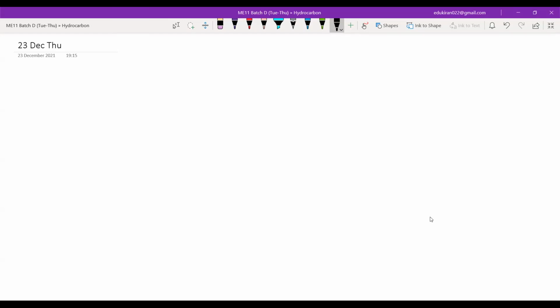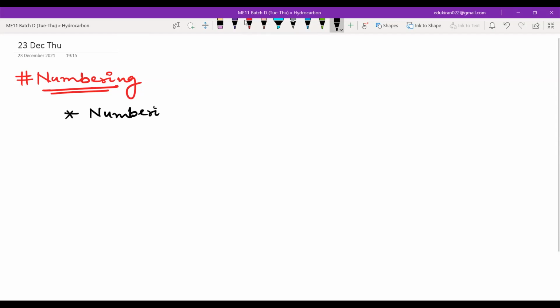So we have to do numbering. So please, Naeem. Numbering. Okay. Now this is not a part of IUPAC nomenclature, but numbering is part of some of the parts of IUPAC nomenclature. What do I mean by that? So numbering is done. Please write. Numbering of parent chain is done.